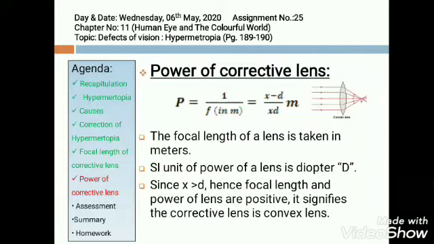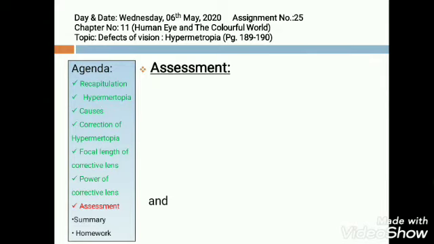You remember, in case of myopia, the power and focal length both were negative. If the focal length and power both are negative, then the corrective lens is concave lens, the diverging lens in case of myopia. But here, in case of hypermetropia, focal length and power both are positive, so the corrective lens is convex lens. Now coming to today's assessment, what we have studied.